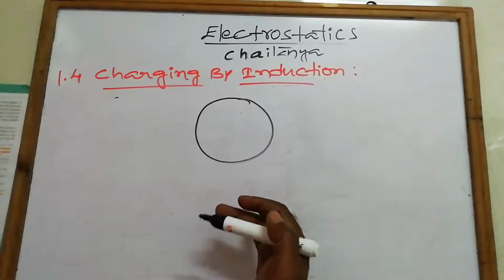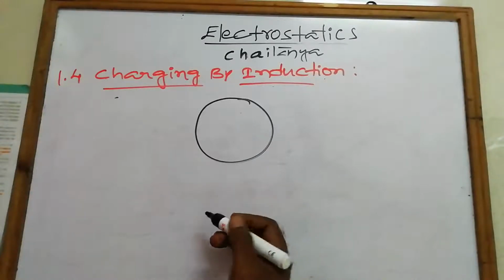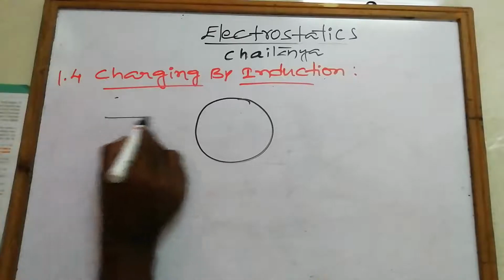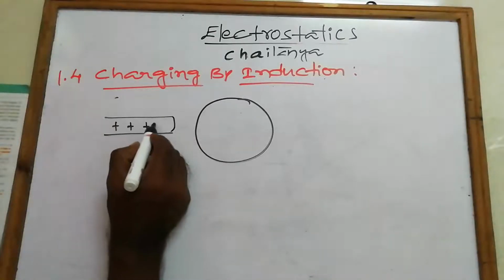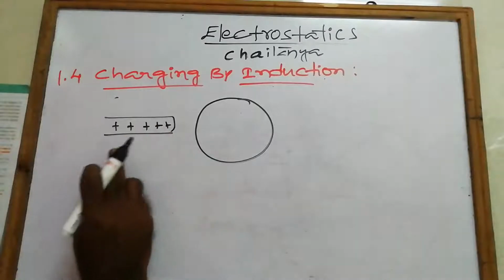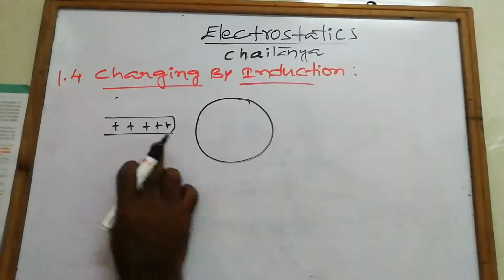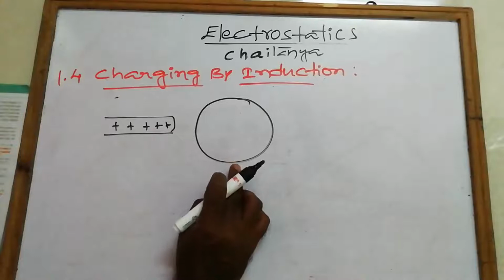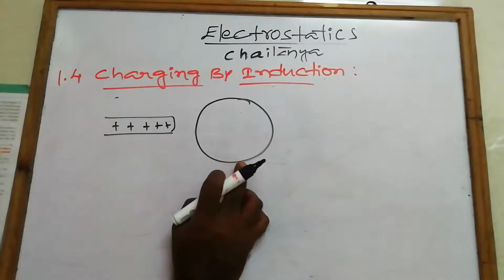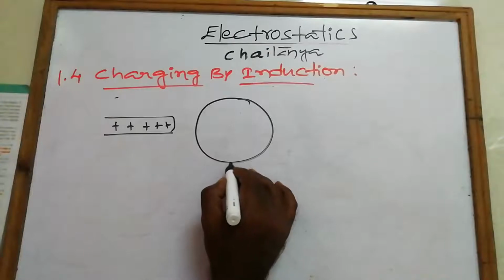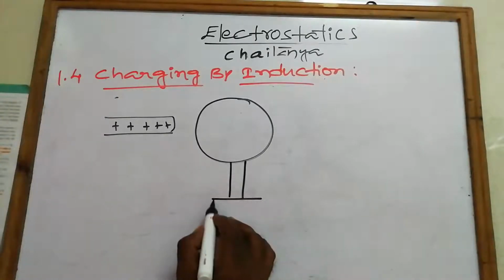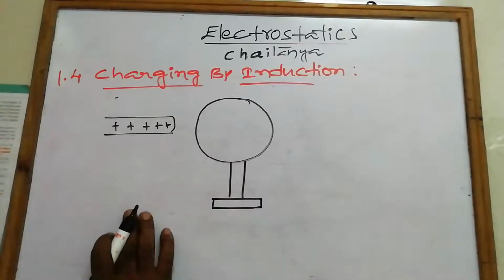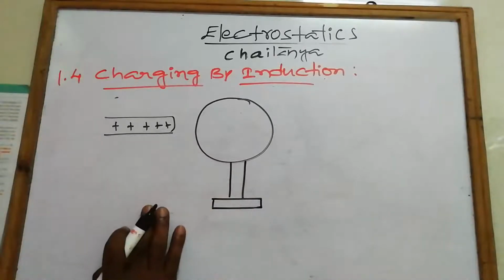Let us consider a positively charged rod. We bring the positively charged rod nearer to the neutral metal sphere, which is placed on an insulating stand, as shown in the figure.